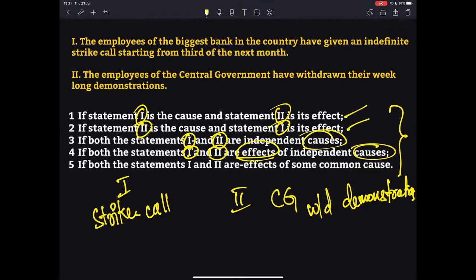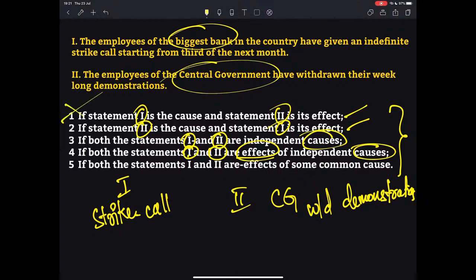Why? Because there is no direct relationship between these two statements. Because the first statement is talking about what? The employees of the biggest bank, whichever bank it is. Whereas the second statement is talking about employees of the central government. So employees of central government do not have anything to do with employees of the biggest bank. Those two are different entities altogether.